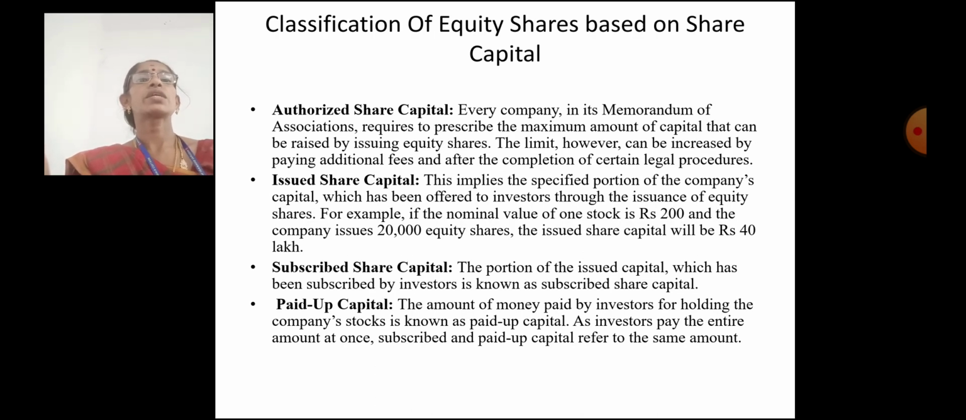Classifications of equity share. Authorized share capital. Every company in its memorandum of association is required to prescribe the maximum amount of capital that can be raised by issuing equity shares. Issued share capital. This implies the specified portion of the company's capital which has been offered to investors through the issuance of equity share. For example, if the nominal value of one stock is rupees 200 and the company issues 20,000 equity shares, the issued share capital will be 40 lakhs.